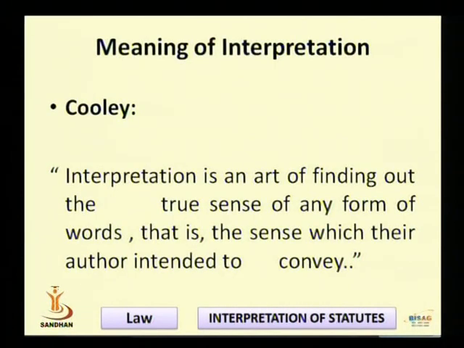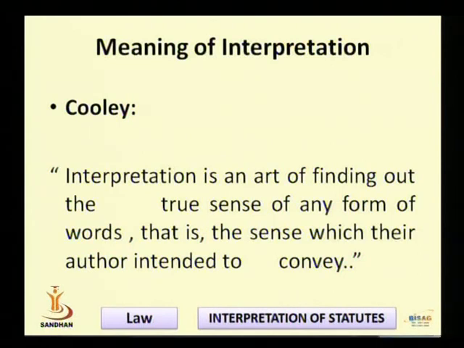The second definition, as given by Cooley, is that interpretation is an art of finding out the true sense of any form of words, that is, the sense which their author intended to convey.